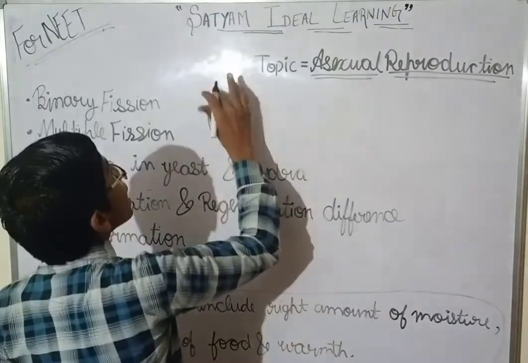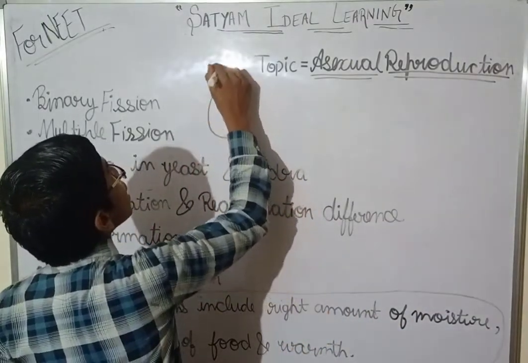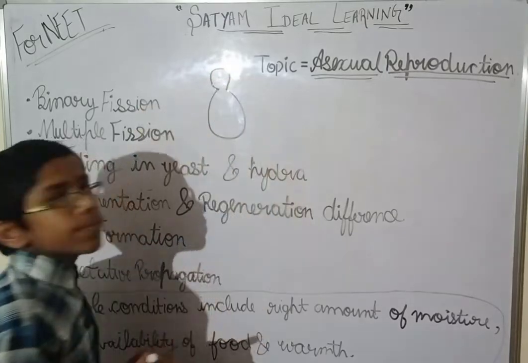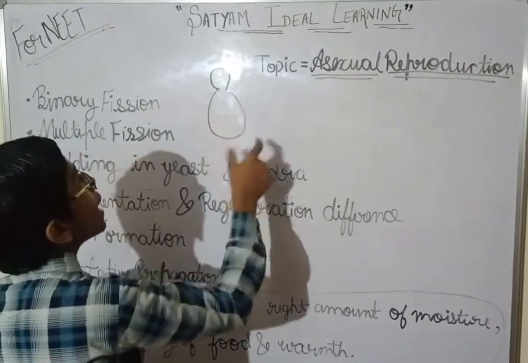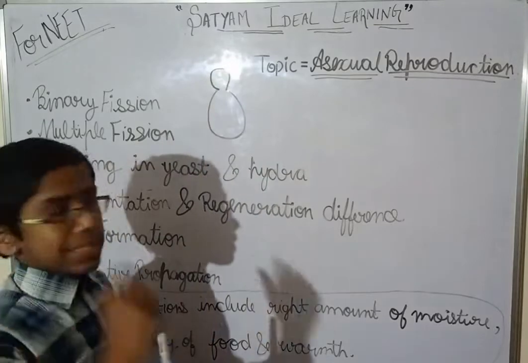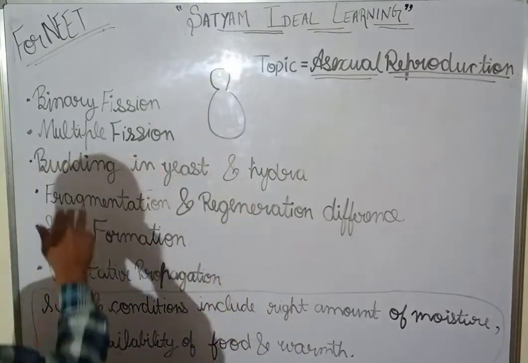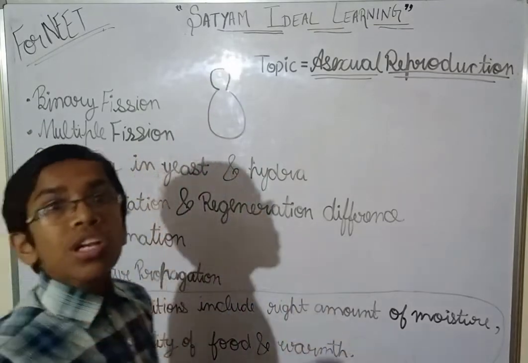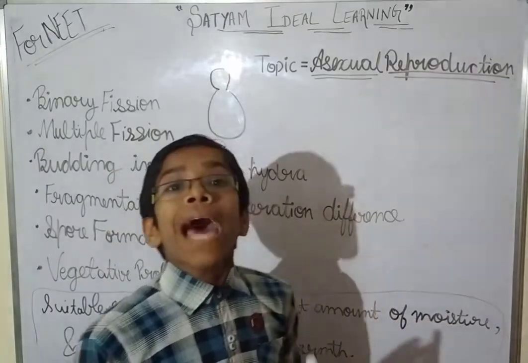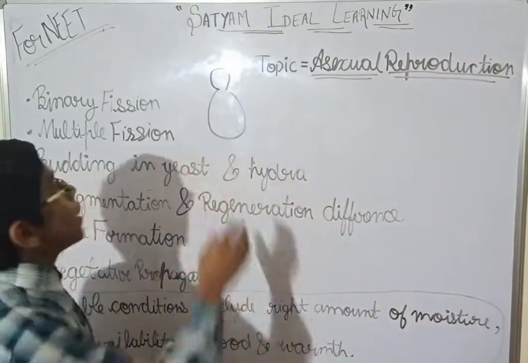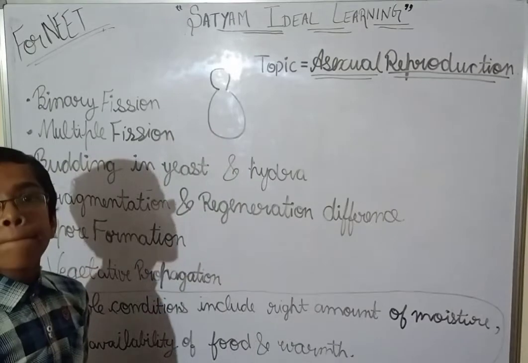So outgrowth means like this way. This is a kind of outgrowth. This is the parent one and this is the outgrowth which occurs. So budding means a new organism will develop from the outgrowth of the parent's body, which is known as bud.